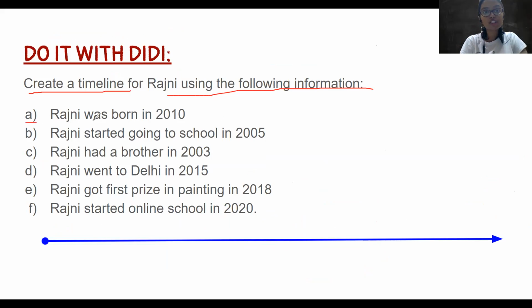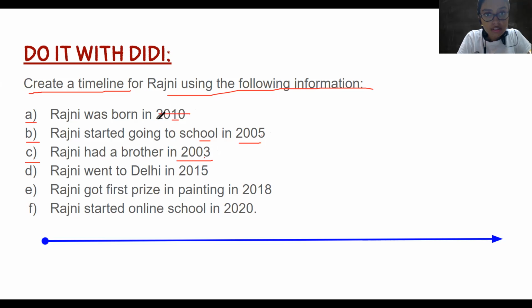So the first information is Rajni was born in 2010. Rajni कब पैदा हुई थी? 2010 में. Rajni started going to school in 2005. Okay, Rajni had a brother in 2003. So now see 2005 के पहले आएगा 2003. So remember that.